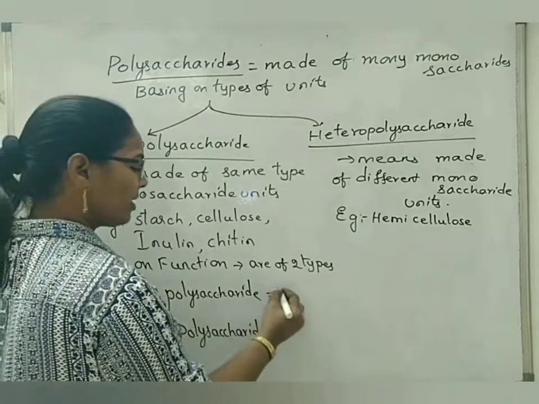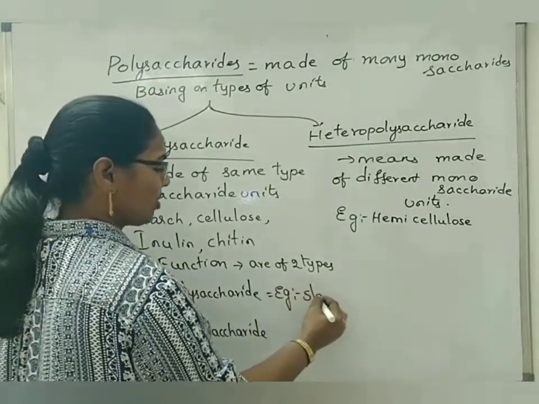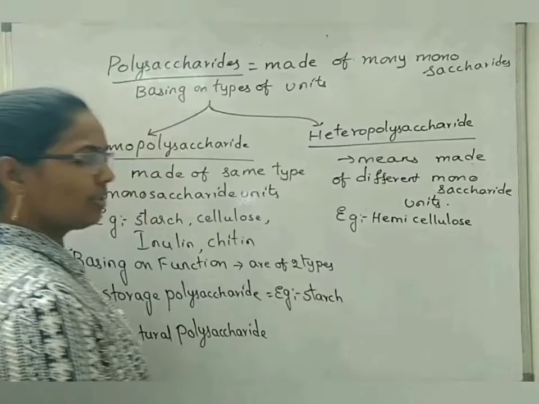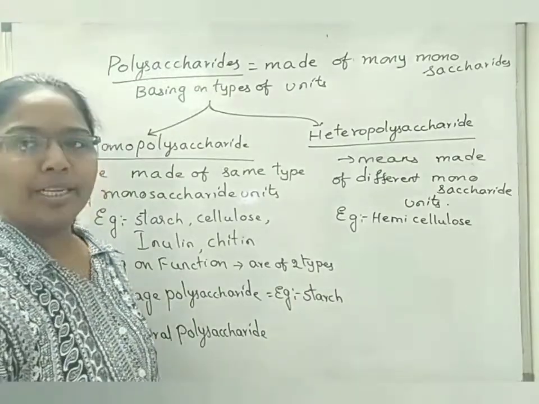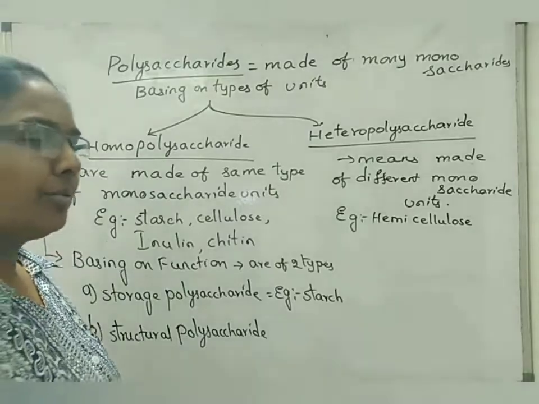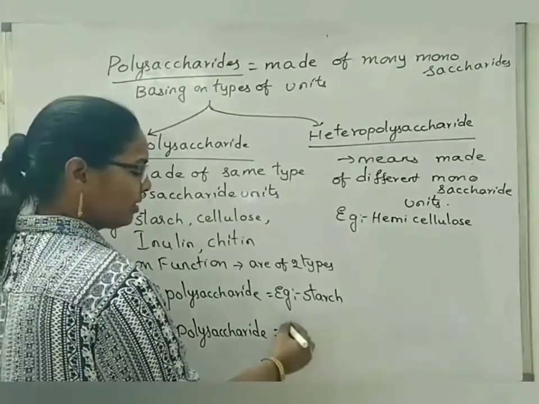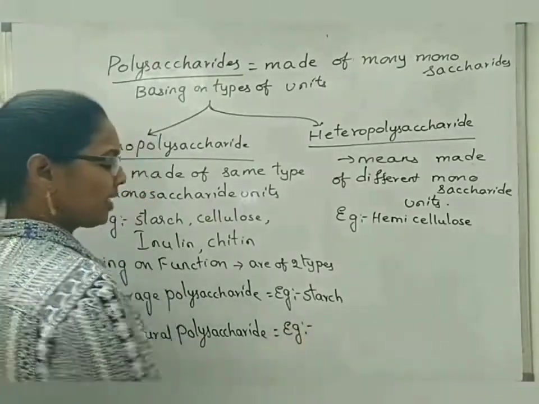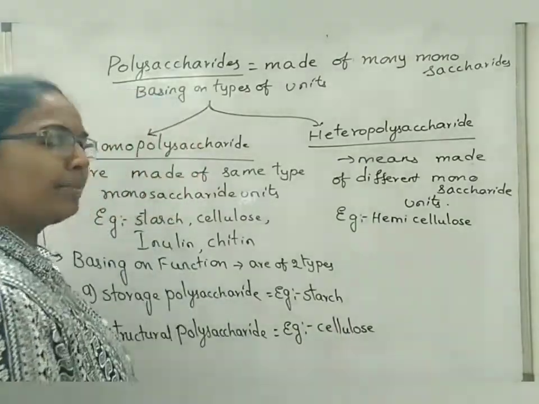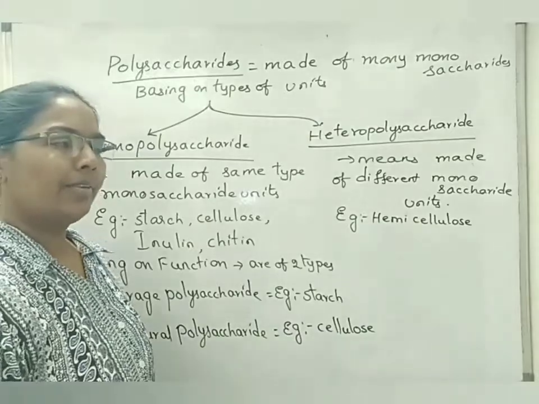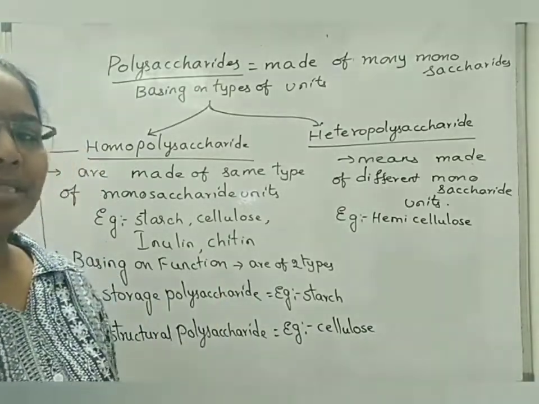Under storage polysaccharide, we read the example starch, because starch is considered a reserve food material in many types of plants. For example, in potato, the reserve food material is starch. Next, under structural polysaccharide, we can take the example cellulose, because the complete plant kingdom has an outermost cell wall made up of cellulose.